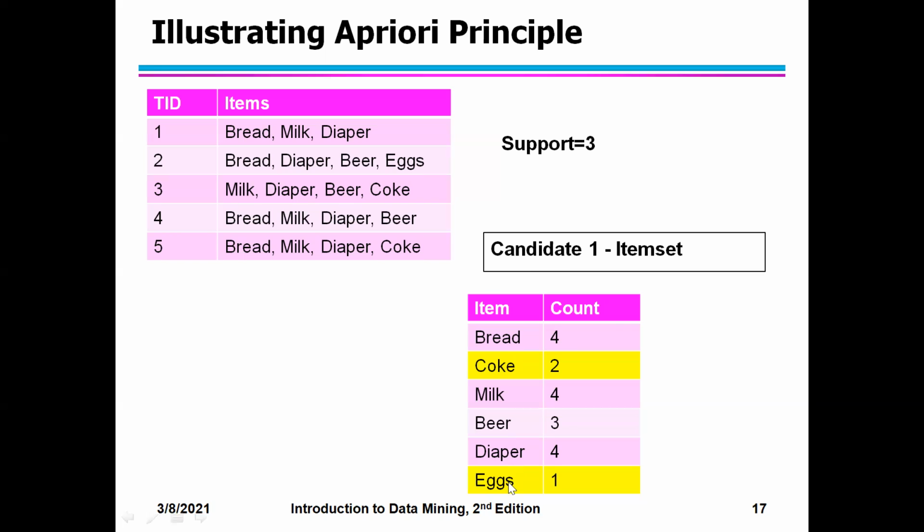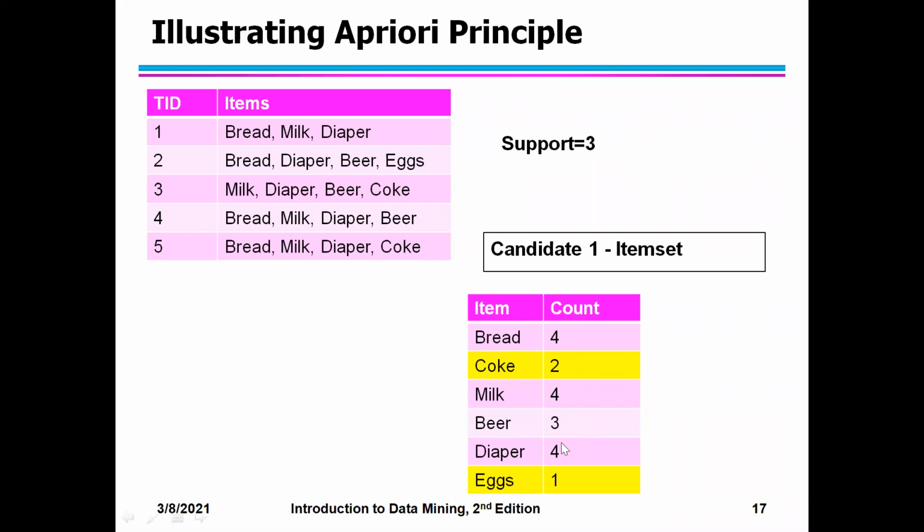Now see the last one, eggs. Eggs is appearing only in transaction 2, so the count is 1. Beer is appearing in transactions 4, 3, and 2, so 3 times. So I have taken the count as 3. This is my candidate item set.